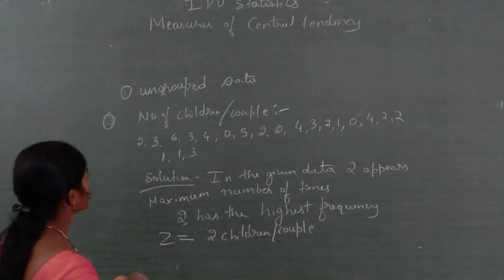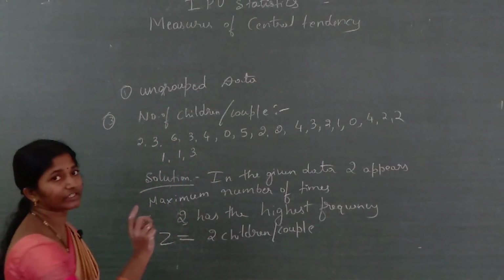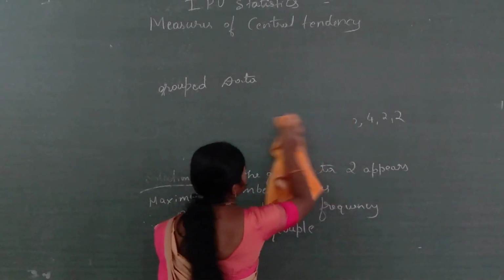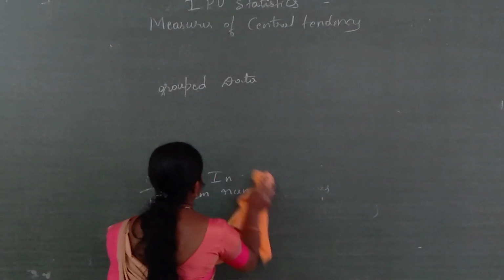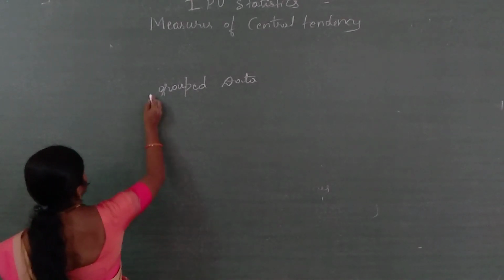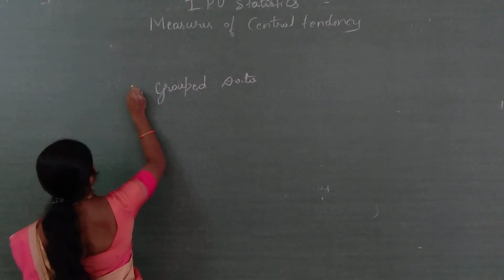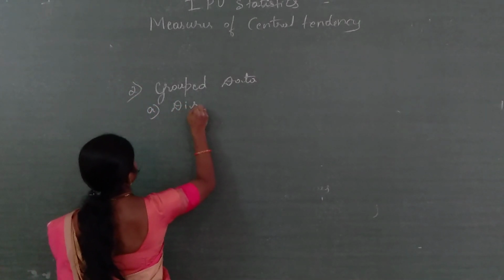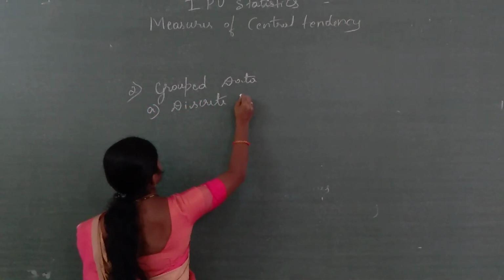Okay. Here ungrouped data finished. Next we will go for grouped data. So, under grouped data there are 2 types, one is discrete, another one continuous. The first one is discrete frequency distribution, discrete data.